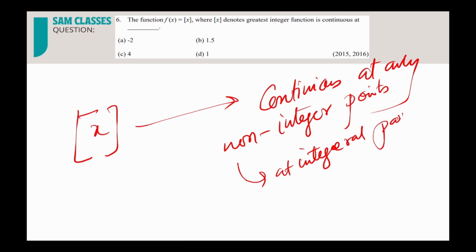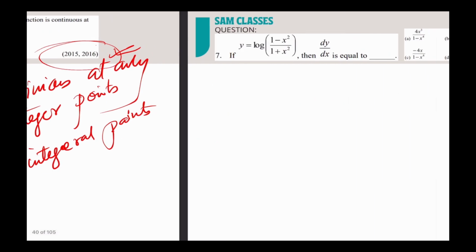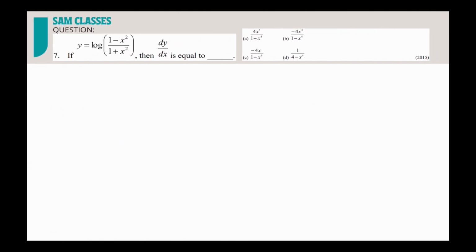Now you'll say, sir, what is this integral point? It means integer values, nothing more than that. So this is an integer value: 1, 0, -2, 4. So what is a non-integer? 1.5. Correct. See, this question got repeated 2 times. Is it anything difficult in this? I already gave you everything in the concept video. So if you go through it, make short notes, and properly study the concept video, none of the questions from the PYQ will be very difficult, and you will be able to solve most of them in less than 10 seconds. Clear?